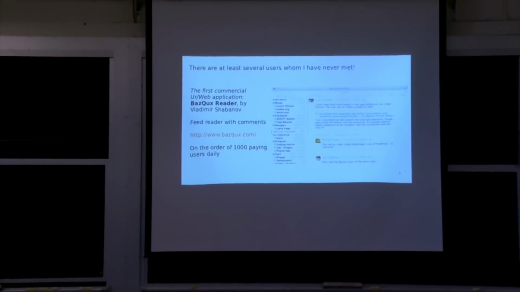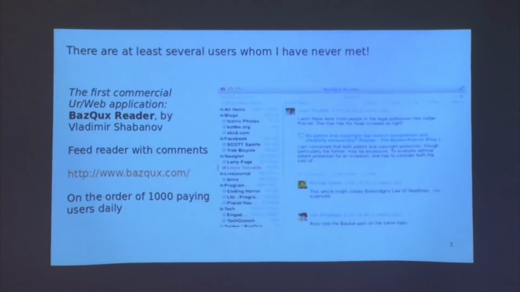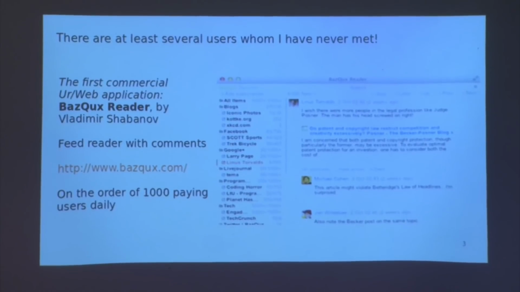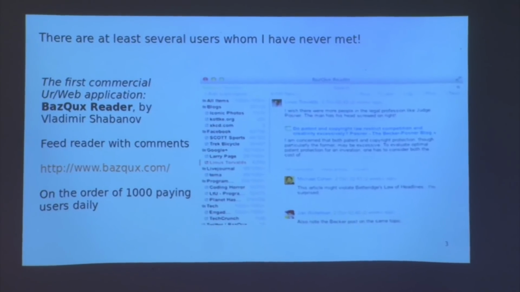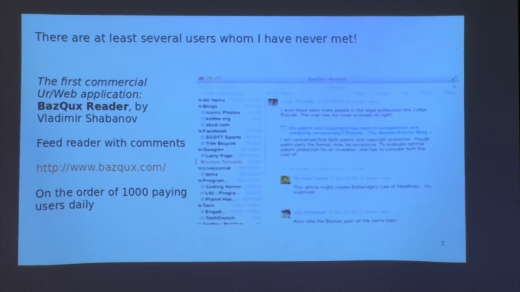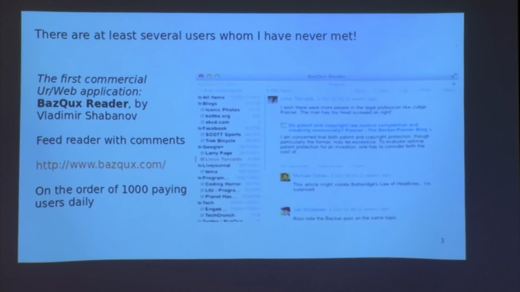And at this point, there are some users of Ur-Web, not nearly as many as pretty much any other language you'd probably think of, but there's at least this one commercial web application, which is an RSS feed reader that supports such exotic features as displaying comments. And there's the URL, chosen by a non-native English speaker who regrets it now. It's called BazQux Reader, as a combination of common meta-syntactic variables from the hacker community. And there are a few thousand paying users, and it looks like that, much nicer than anything I know how to make with CSS. But here's a proof that it can be done using Ur-Web.